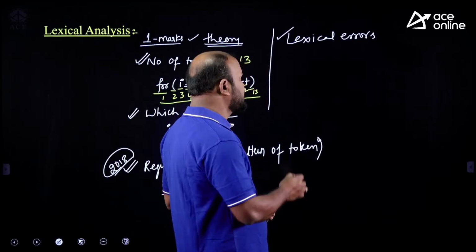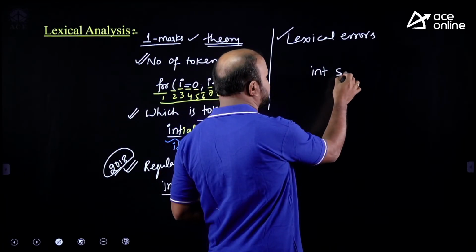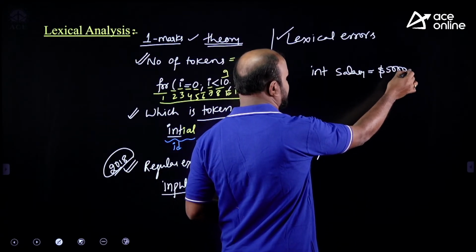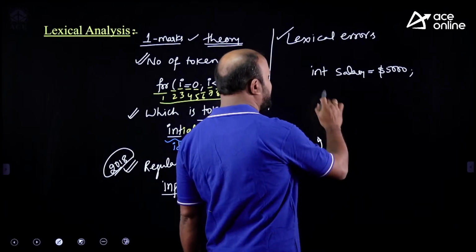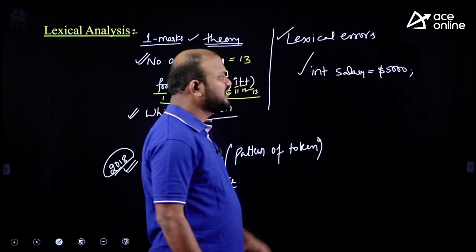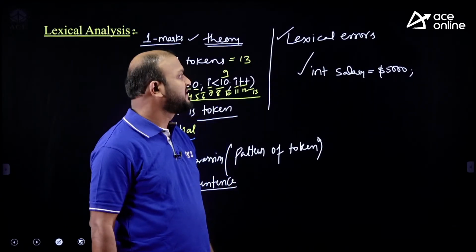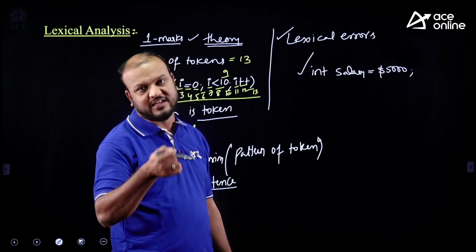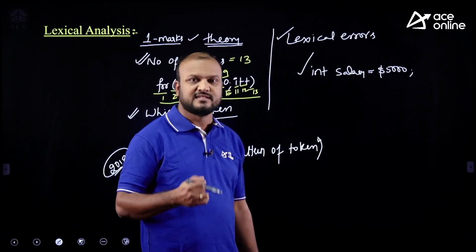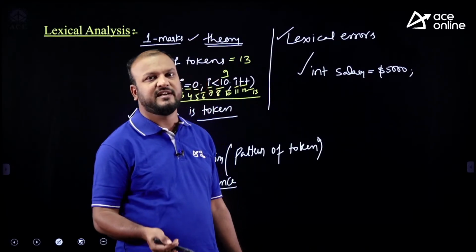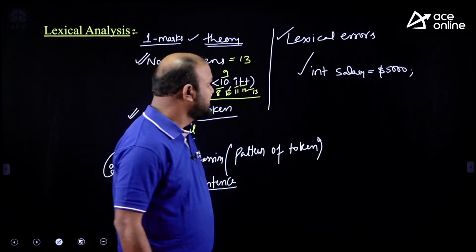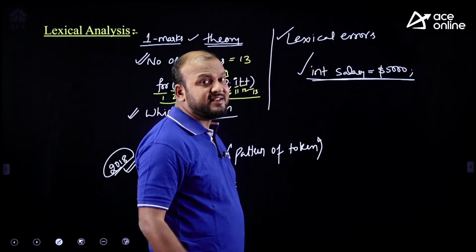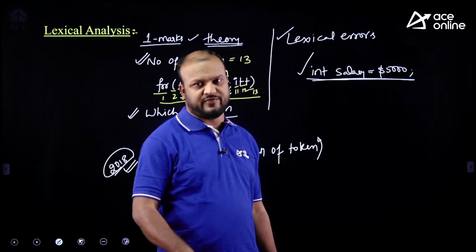Like suppose you may be given a question: int salary equals $5,000. While compiling the C program, the above statement gives error at which phase? Options are lexical analysis, semantic analysis, syntax analysis, intermediate code generation, such options may be possible. So here, in this statement, is there any error first? If an error is there, that error is going to be detected in which phase?